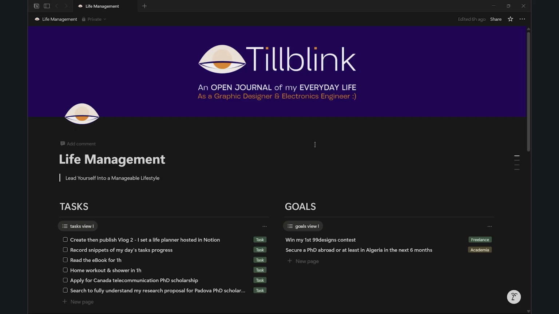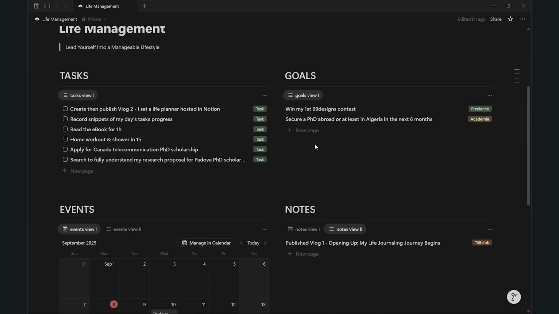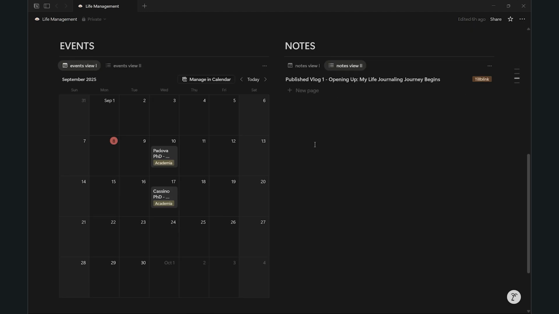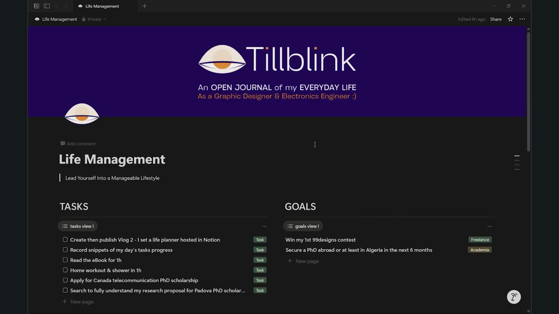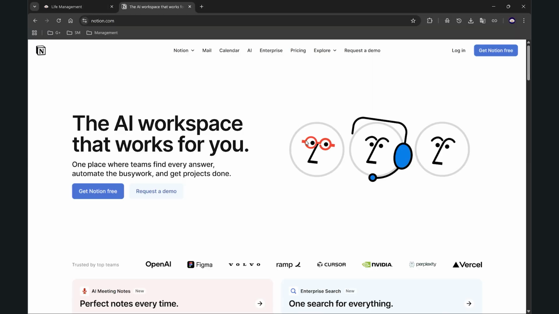Here is the digital version of this life manager. As you can see, I'm hosting it in an application called Notion. What you are seeing here is my real life manager that I'm using. But for you, you should first download the Notion app. So basically go to notion.com, create an account, and you can use this application via the browser, or you can download it and use it on your laptop or your phone.